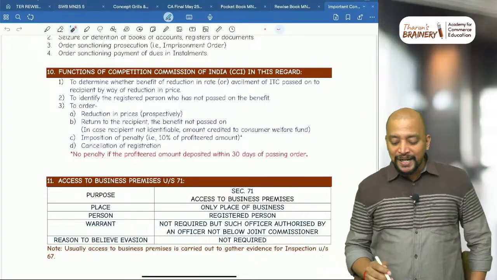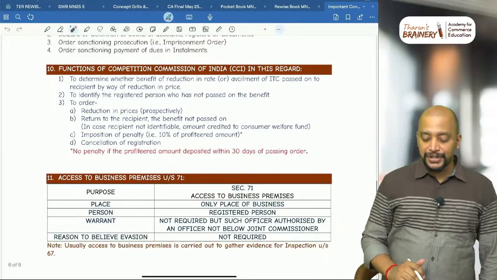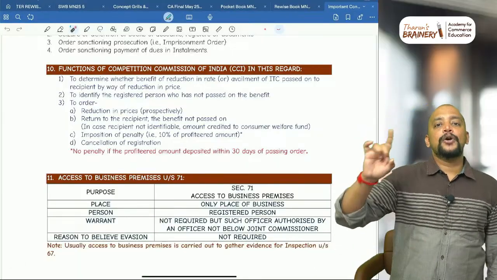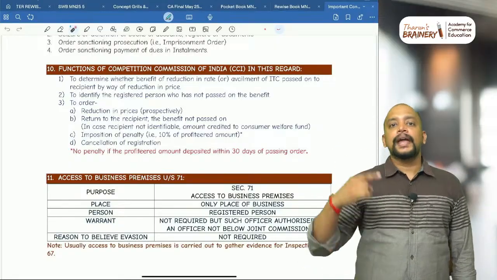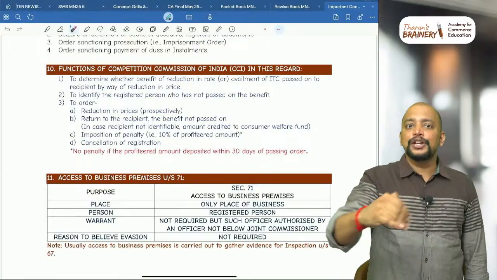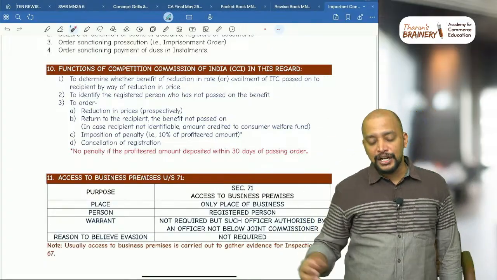Functions of the Competition Commission of India. So what are the various functions of the Competition Commission of India? Number 1, first, to check whether they have passed on the benefit or not. So what is that benefit? If there is a reduction in tax rate, they need to pass on the benefit. If there is an increase in availment of ITC, they need to pass on that benefit.